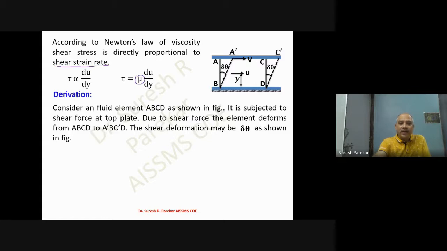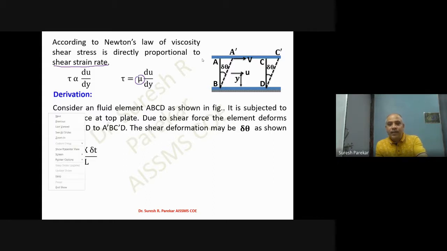This we have already seen. Then delta theta is equal to AA dash divided by AB. We have AB, the length between the two plates, as L, and this distance AA dash we can find as velocity into time, so V into delta T. So V into delta T upon L will be delta theta.